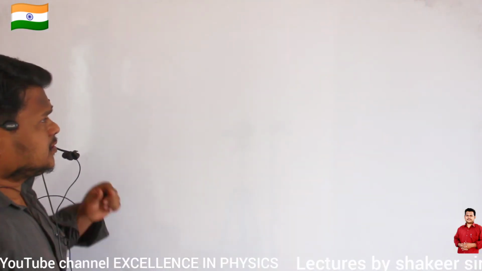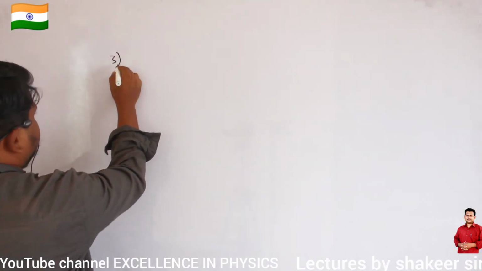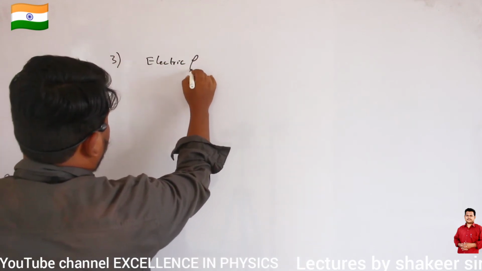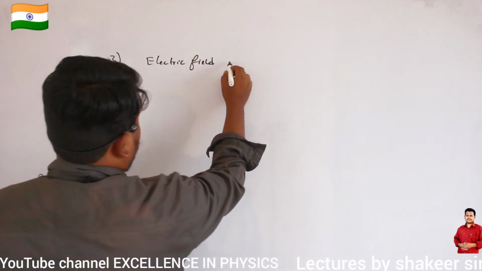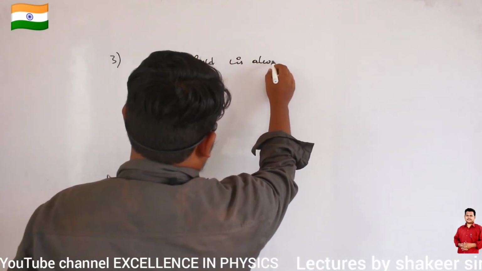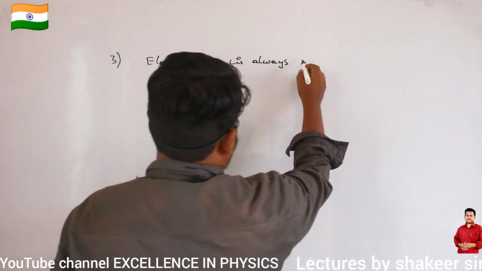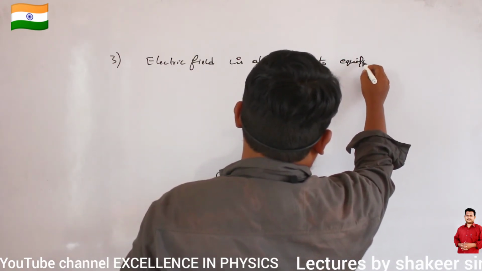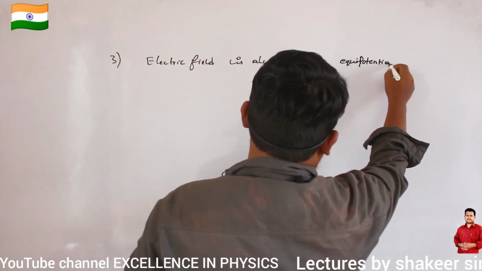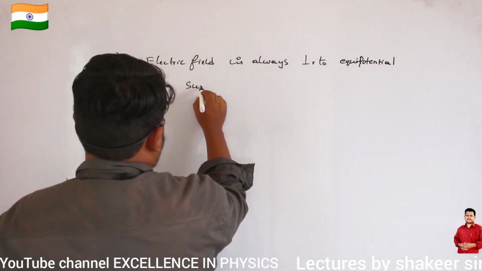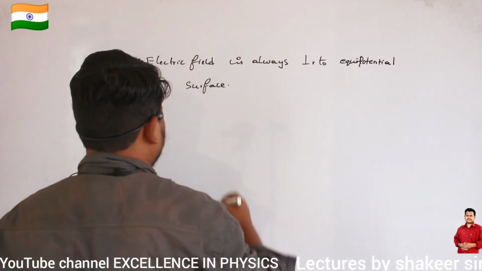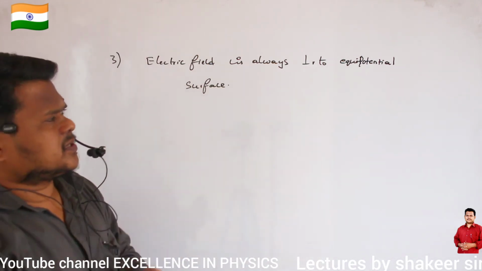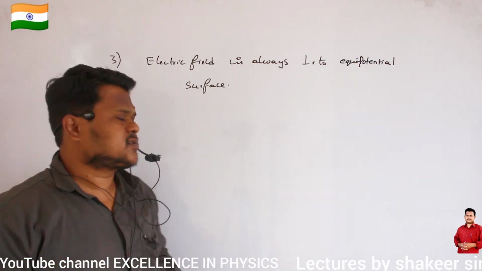Let us see the third property of equipotential surface. So here we can write, electric field is always perpendicular to equipotential surfaces. So this is the third property of an equipotential surface. Electric field will be always perpendicular to the equipotential surface.